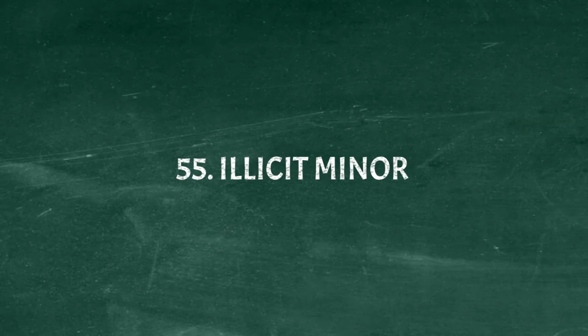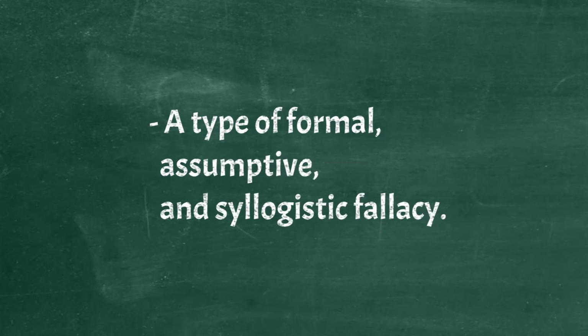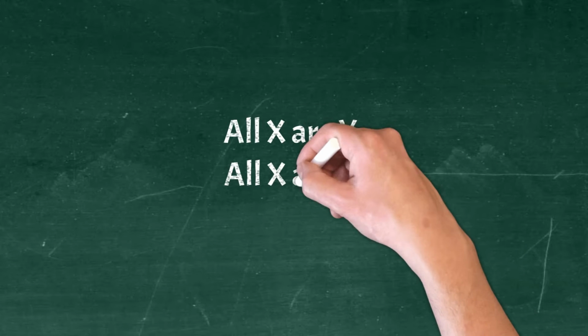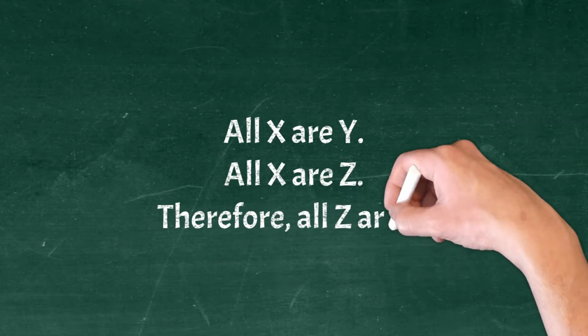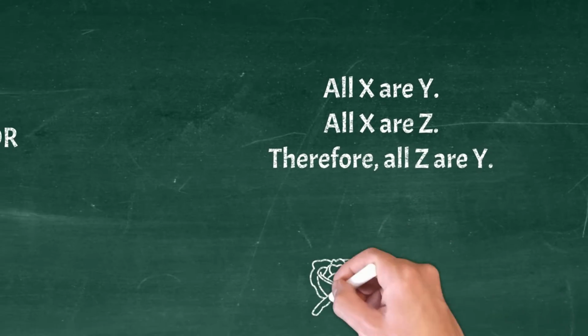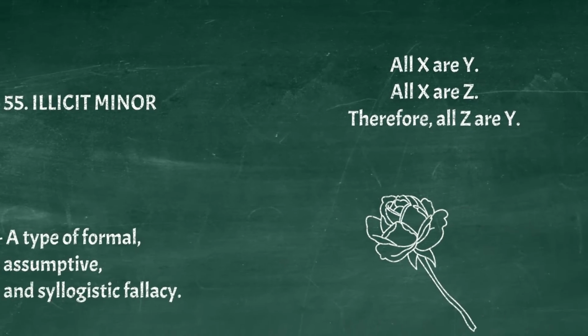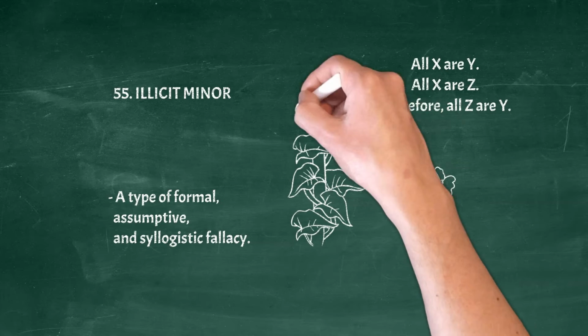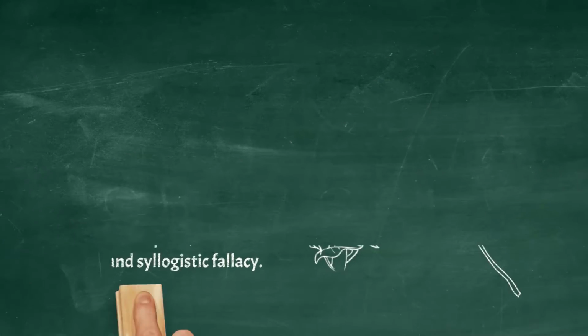Illicit minor. Another type of formal, assumptive, and syllogistic fallacy. It follows the fallacious structure: all X are Y, all X are Z, therefore, all Z are Y. Example: all roses are flowers, all roses are plants, therefore, all plants are flowers.